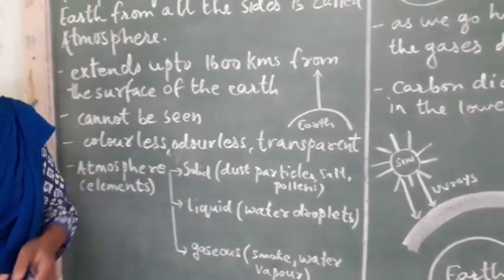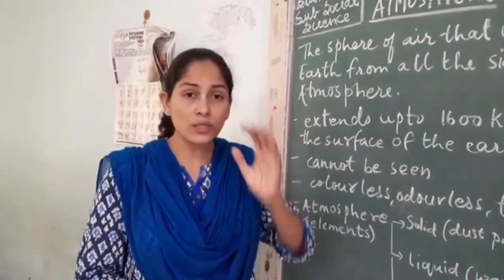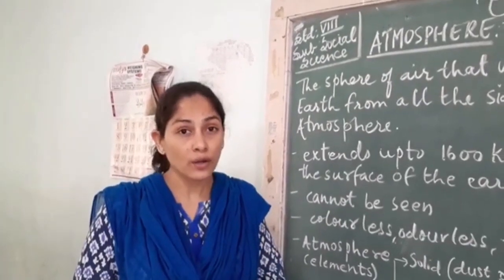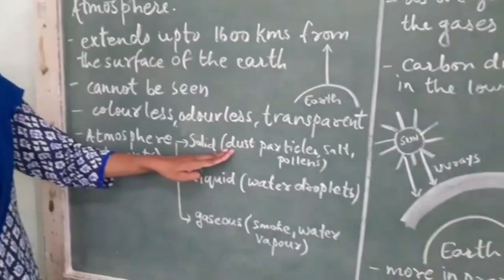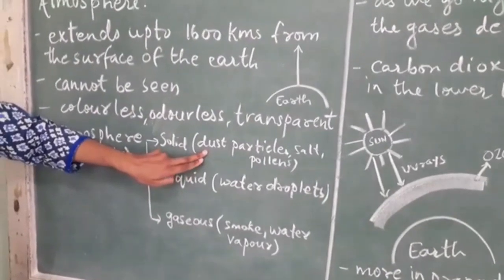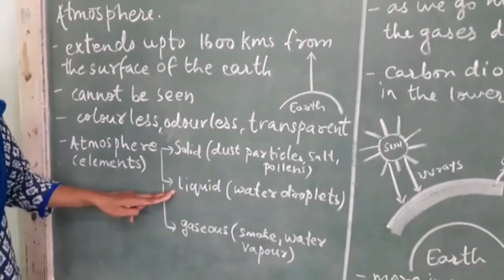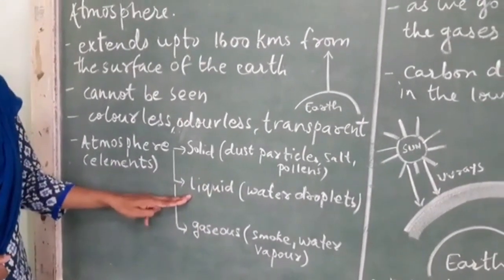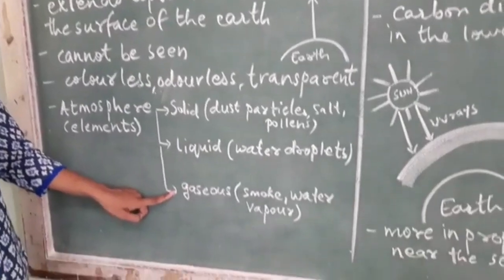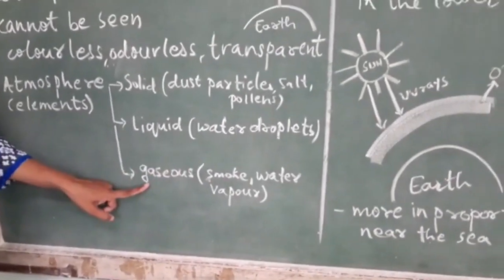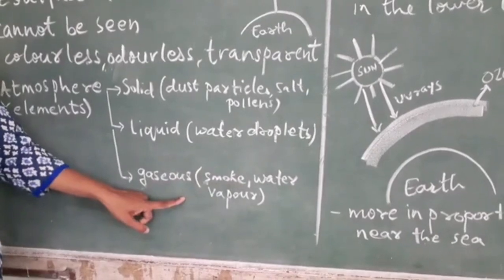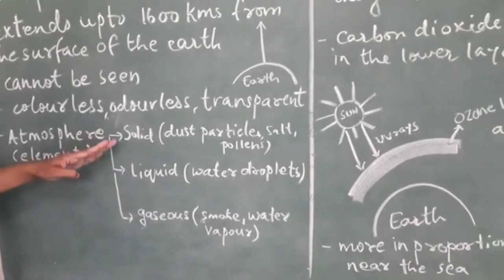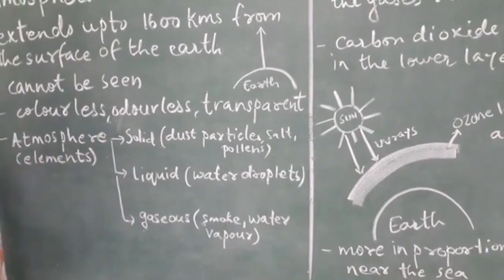Take for an example, you are driving a bike and something goes into your eyes. You cannot see what it is, but that is small dust particle. So they are there in the air, but you cannot see with your naked eyes. Liquid form, when we talk about, water droplets are found in the liquid form in the atmosphere. Let us talk about gaseous elements. Smoke is also gaseous in nature and water vapor also. So these are also present in the atmosphere. So these three are the elements of atmosphere found in it.